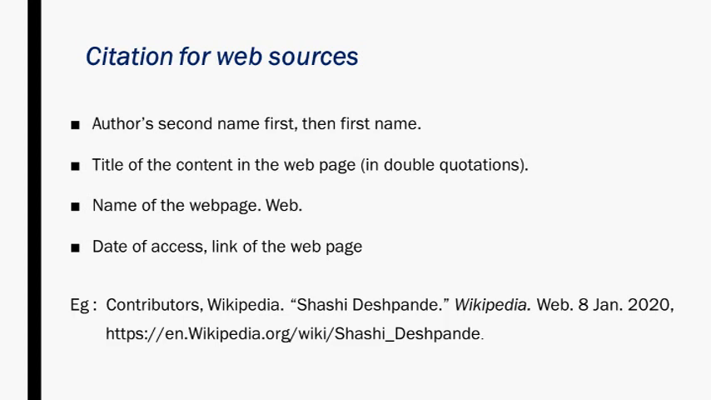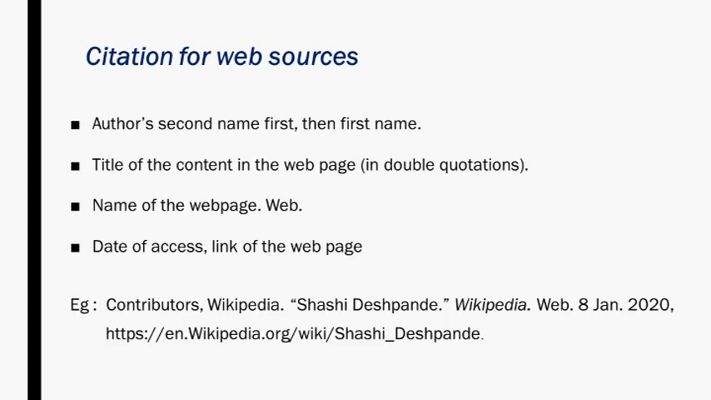Then following that we have the date of access, which means when you accessed that particular web page. So basically here we have the date. Then after that the link of the web page, the link of the full web page. So here we have from the beginning the HTTPS to Shashi Deshpande, the entire web page link. So we have to specify that also while citing the web sources.